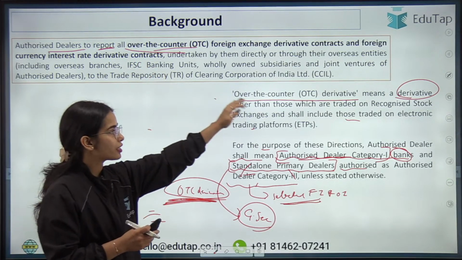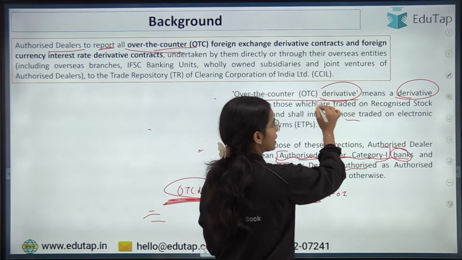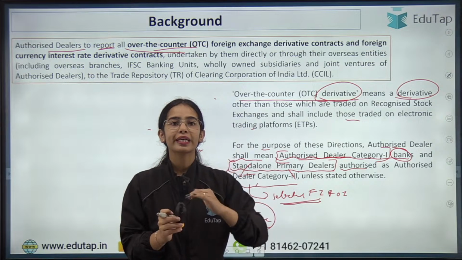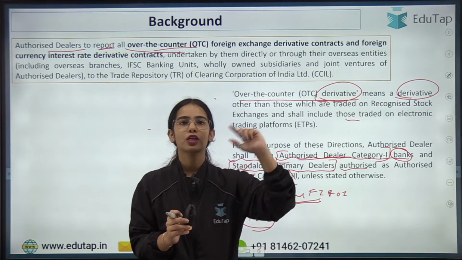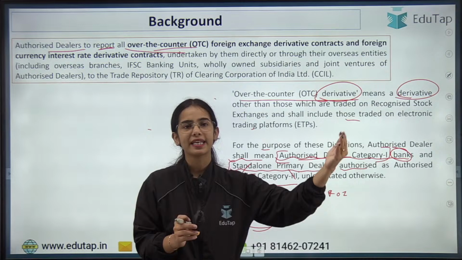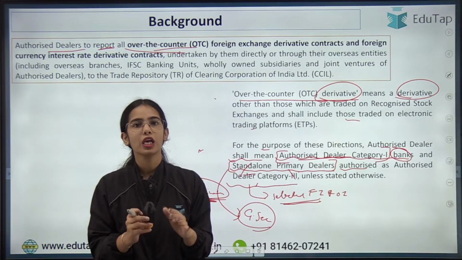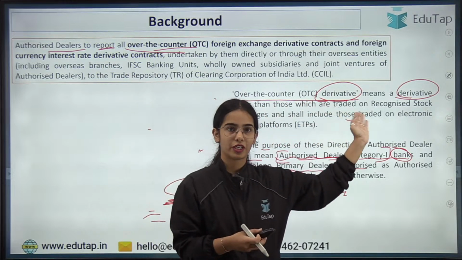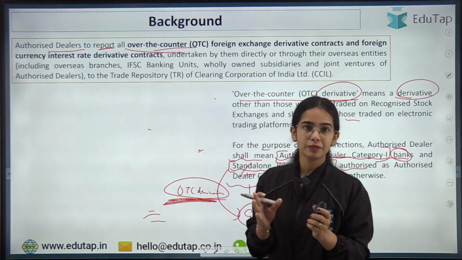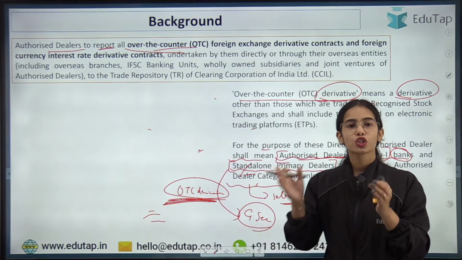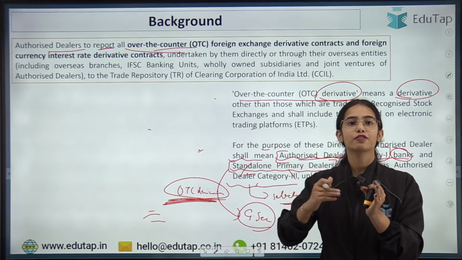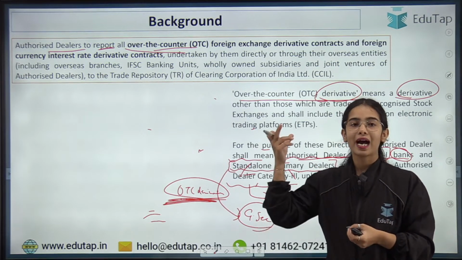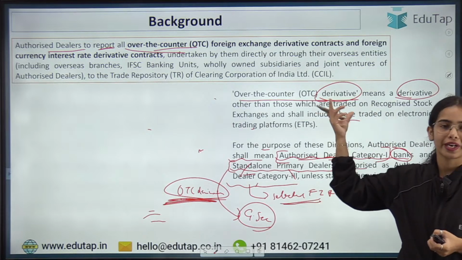I hope you know the basic idea of derivatives. Let's say you want dollars after a month. You can get into a forward contract that after a month I will give you this much of rupees and you will give me this much of dollars. Forward contracts and swaps are usually over-the-counter derivatives. Till now, any confusion? Over-the-counter derivative contracts like forwards are not happening in the recognized stock exchange, and they are usually happening on electronic trading platforms.